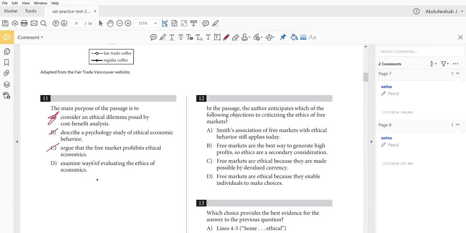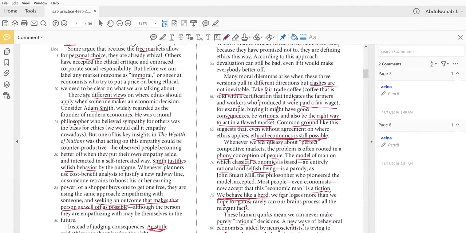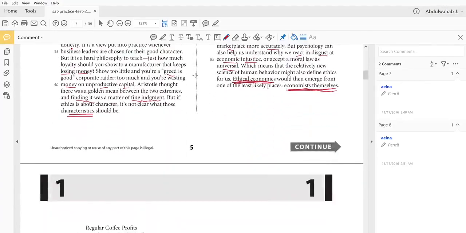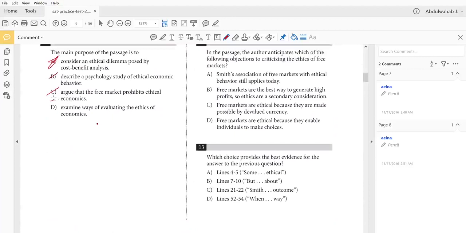Well, yes, at the beginning of the text, it said that there are different views on where ethics should apply when someone makes an economic decision. And then we were presented with three different views, the one by Adam Smith, Aristotle, and the third one. So D is the best answer for this question.